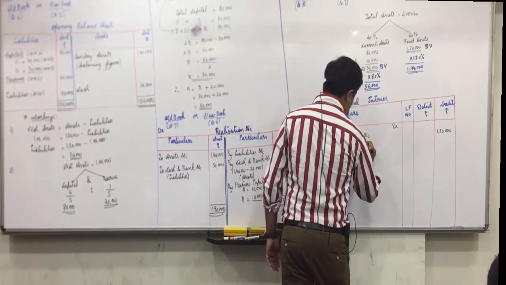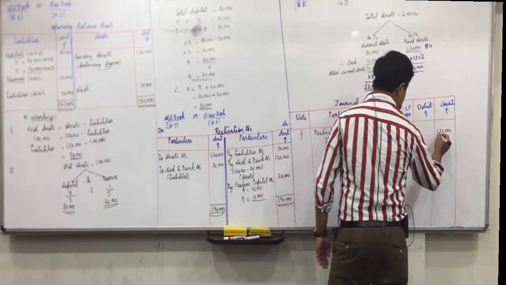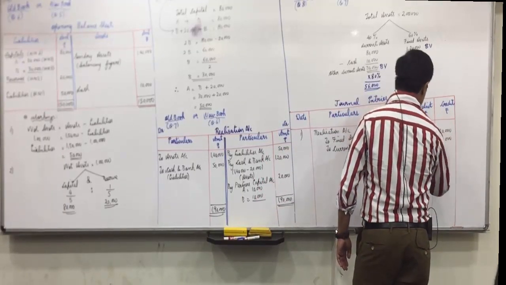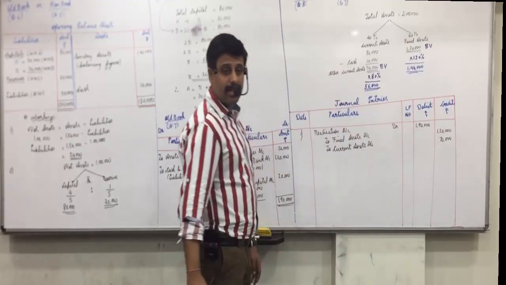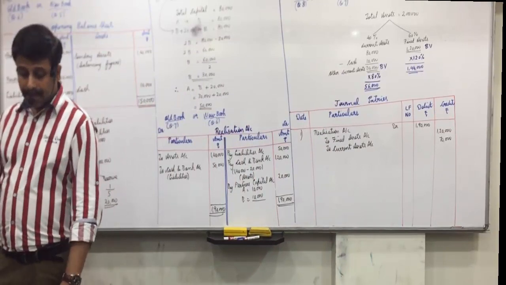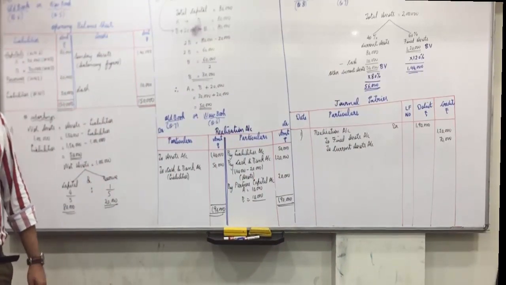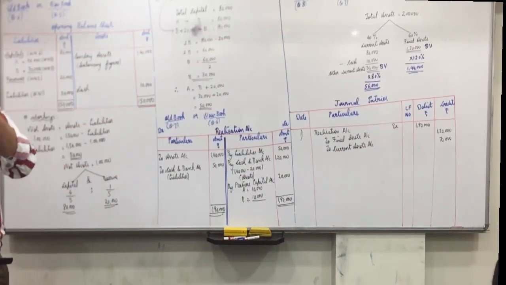Cash account is not to be closed. So realization account you will debit with 1,90,000. Did you understand this? Any doubt until here?